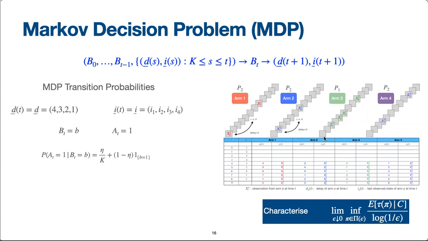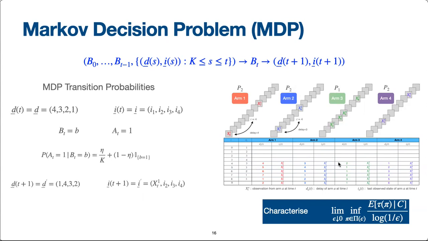Then the new vector of arm delays at time t plus 1 and the new vector of last observed states are accordingly updated as shown here. Notice how the delay of arm 1 has been set to 1 and that of the other arms have been incremented by 1. The new vector of last observed states of the arms also has been updated to reflect that xt plus 1 is the last observed state of arm 1, while the last observed states of the other arms have been kept unchanged.